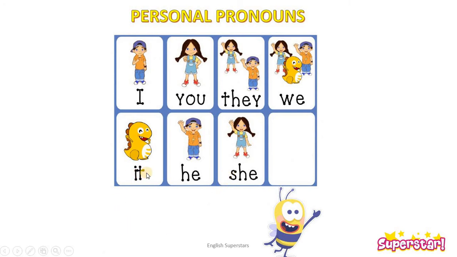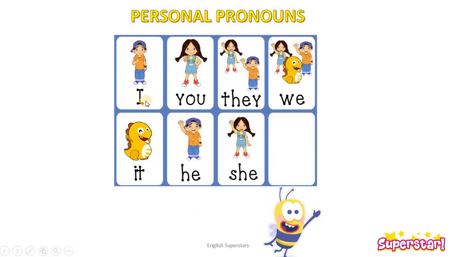Now, it is used for animals, places, or things. For example, you have a blue ball and you are going to say, my ball is big in size. My ball is very big. Or my ball has lights in it, right? But what can you use in the place of my ball, my ball, my ball again and again? You're going to use it. It is big in size. It is very nice. It is very fluffy, right?